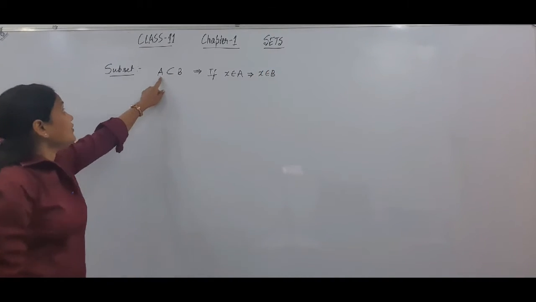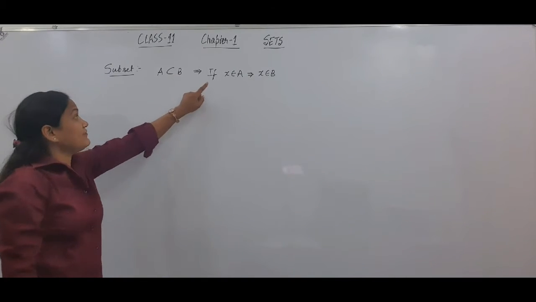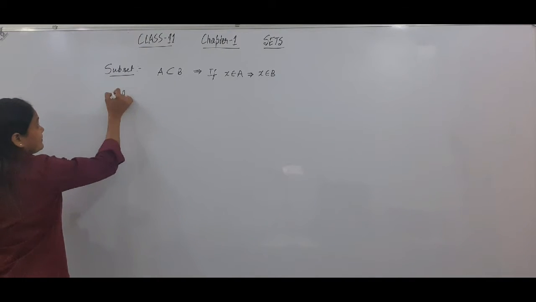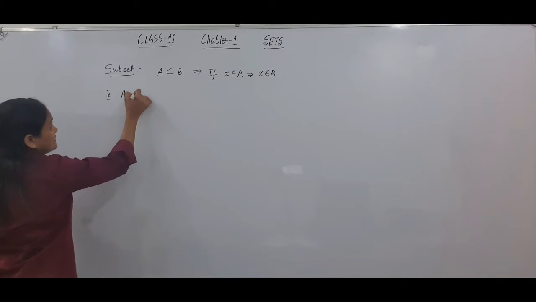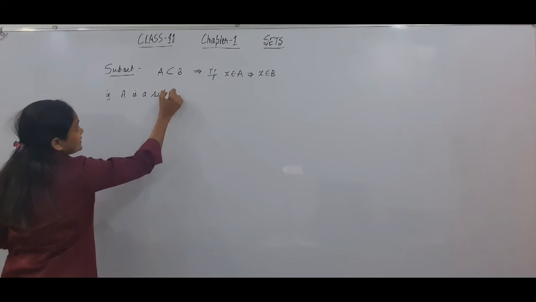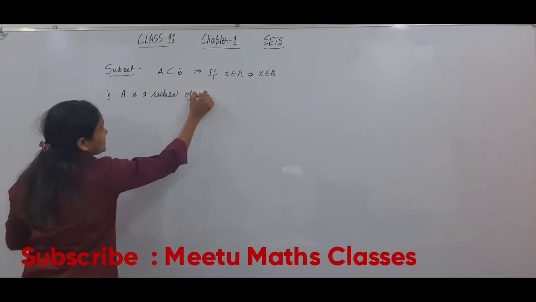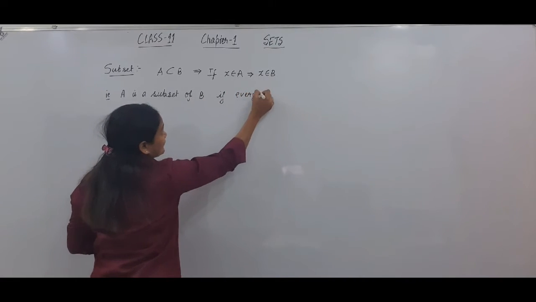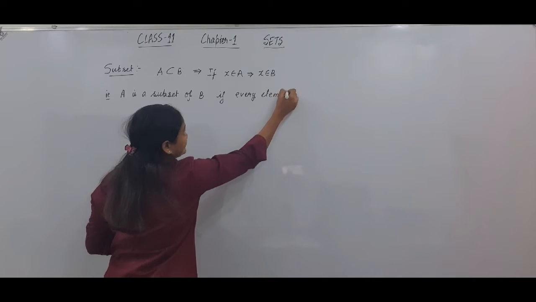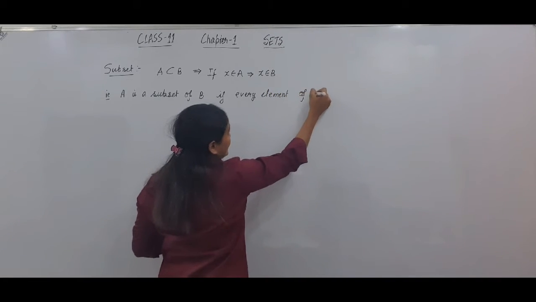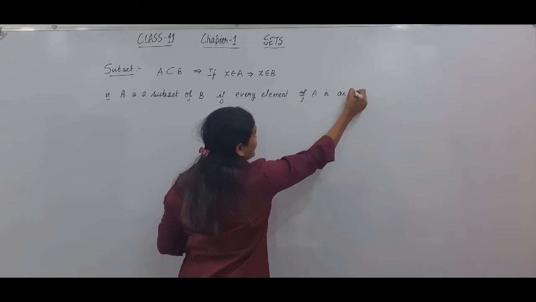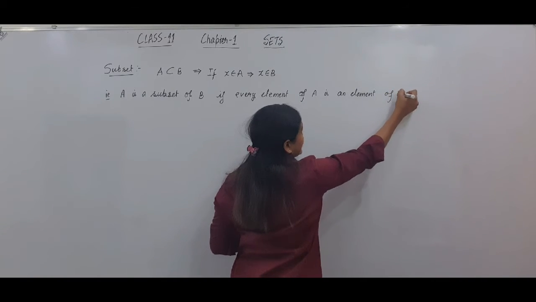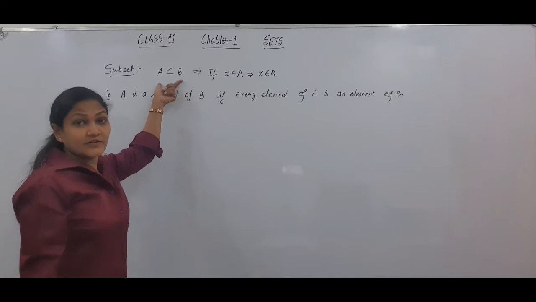If every element of A is an element of B, then we say that A is a subset of B.